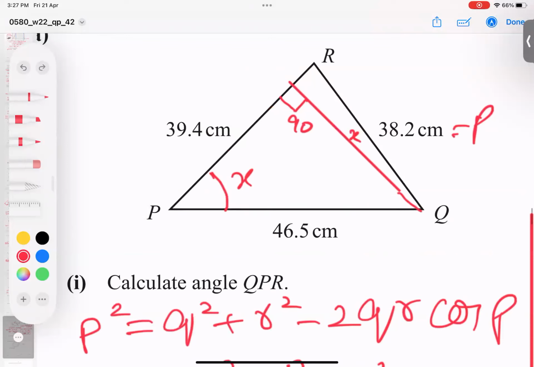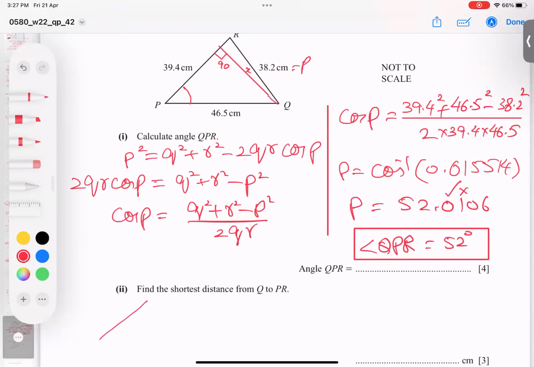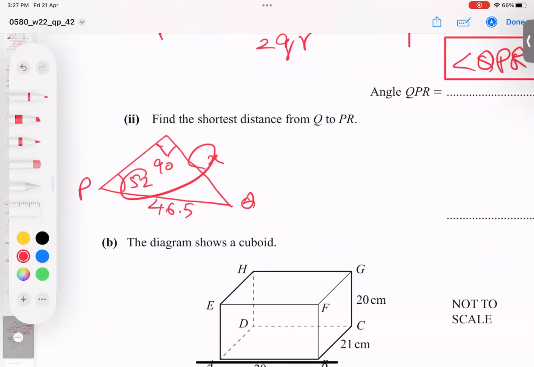In front of angle P, I have already done it. Angle P, I have it now, and I will use SOHCAHTOA. I make this triangle here. This is 90 degrees, this is 46.5, and this angle I got is 52. This X is the short distance. This is the Q letter and this is the P letter. In front of the angle is called opposite, and in front of 90 is called hypotenuse.